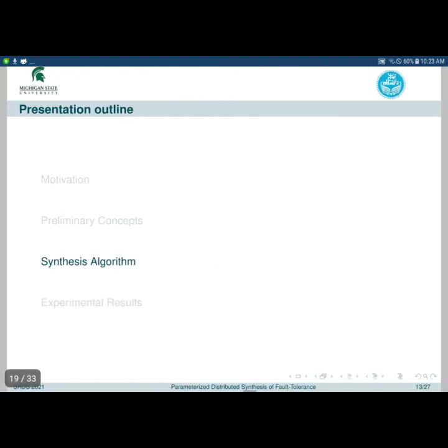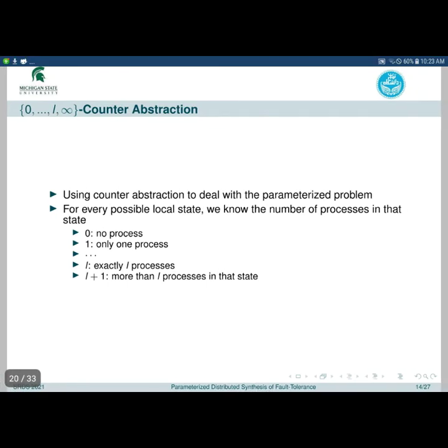Now let's see how we add fault tolerance to a process template such that every protocol instantiated from it is guaranteed to be fault tolerant. To deal with a parameterized problem, we need to use some kind of abstraction so that we can handle the infinite number of protocols. In this research, we have used an abstraction called counter abstraction.